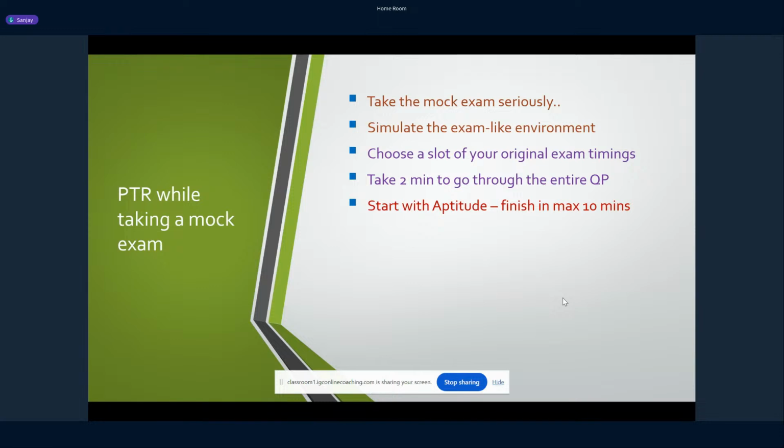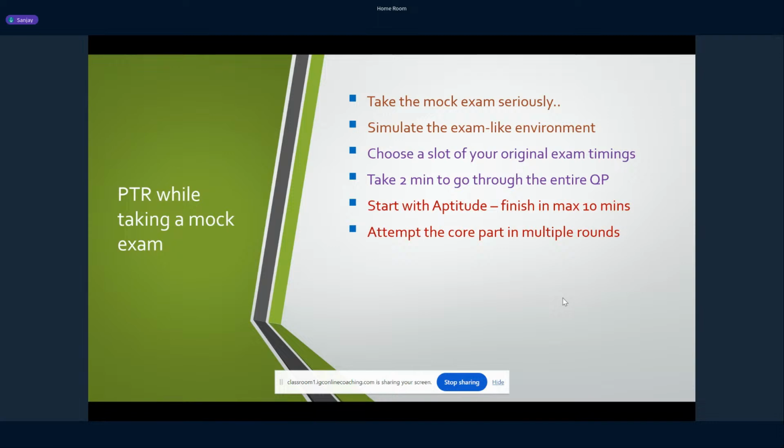Okay. So start with aptitude first, finish that off, and then the remaining time can be fully dedicated to the core part. Right. Now, when you go to the core section, obviously ACE would have told you to attempt the core part in multiple rounds.